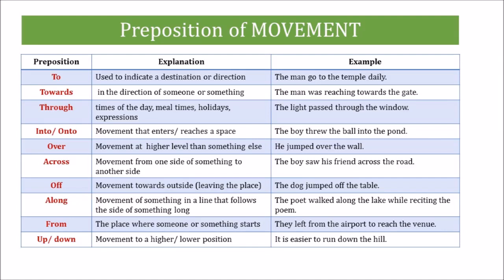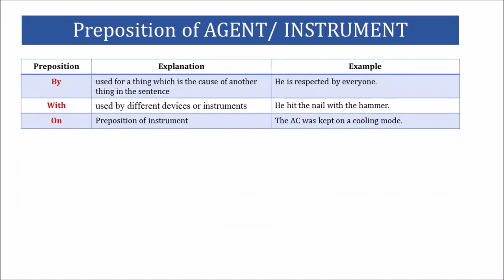The preposition across is used when talking about movement from one side of something to the other, which has sides or limits, such as a city, road, or river. It is also used when something touches or stretches from one side to another. For example, the boys swam across the lake. The preposition along is used to show movement of something in a line that follows the side of something long.